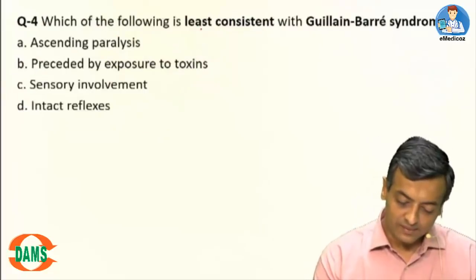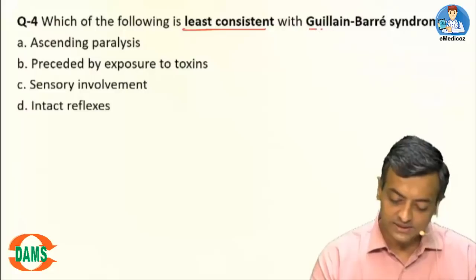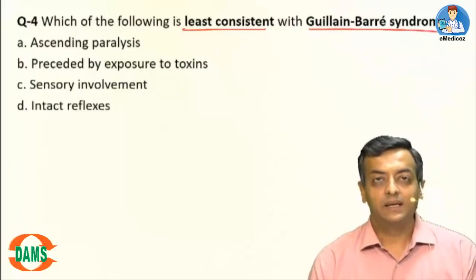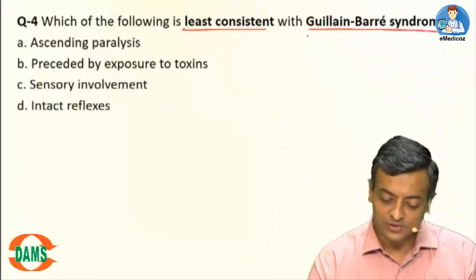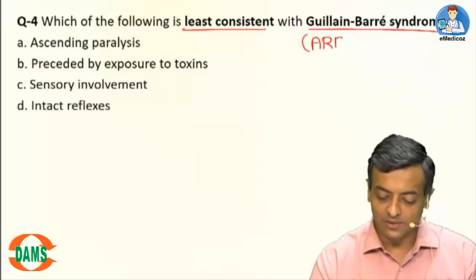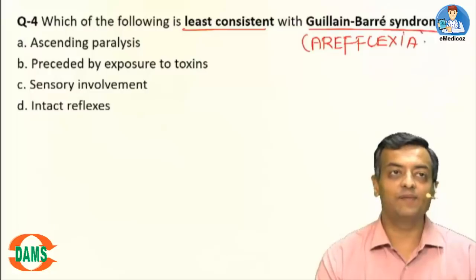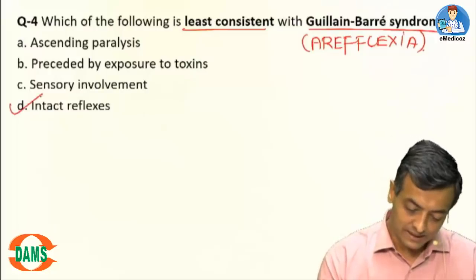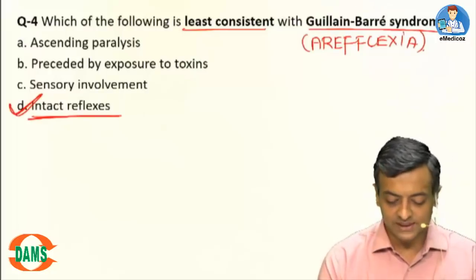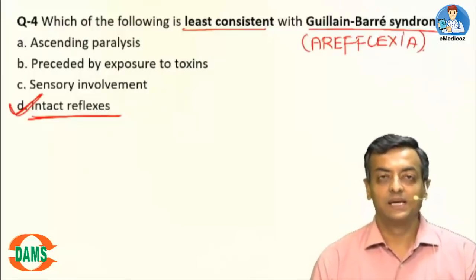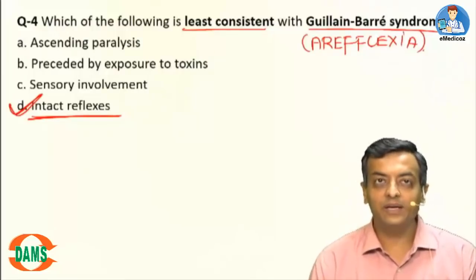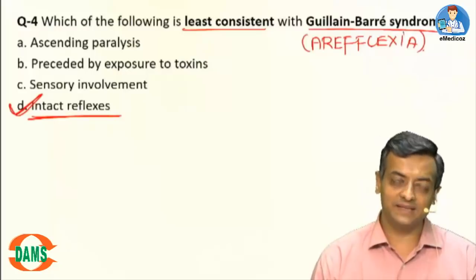Question number 4. Which of the following is least consistent with GBS? GBS is known for the syndrome of areflexia. So absence of reflexes is the main thing. So least consistent is intact reflexes. It is known as a polyneuropathy with areflexia.